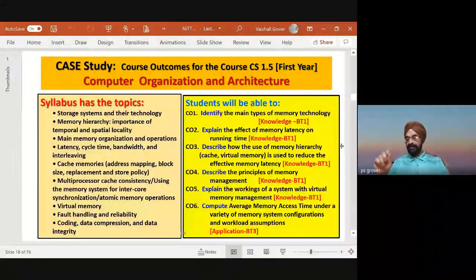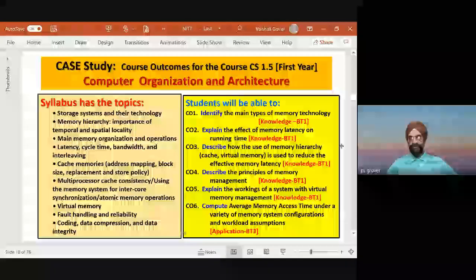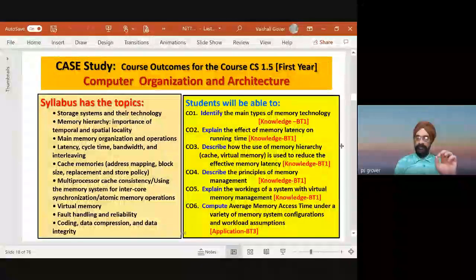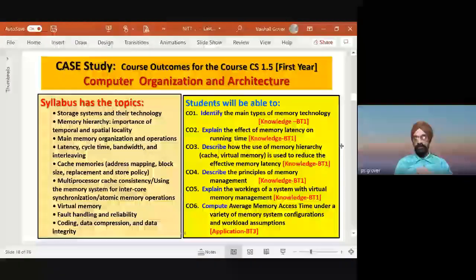Then I write it. When I write an outcome, I always use "students will be able to". This is the future: student will be able to. What can he do? Let us say this is a sample case study, please. Students of pharmacy may not be able to appreciate the contents, but I will explain at the highest level that I have prepared course outcomes for this syllabus.